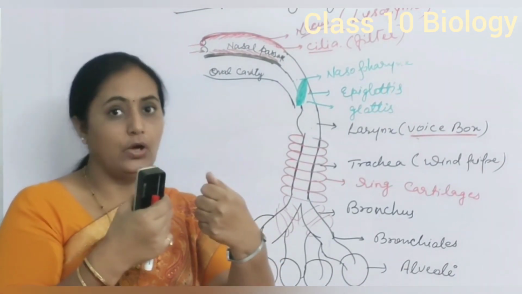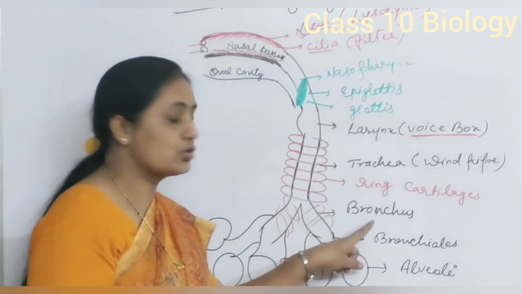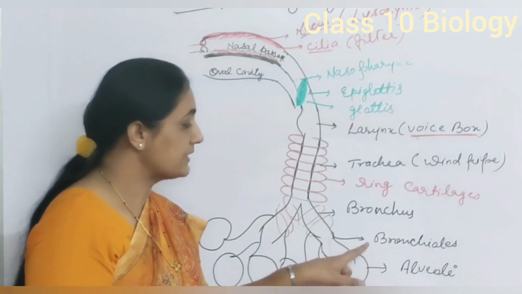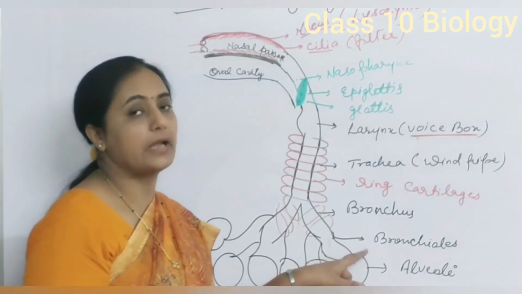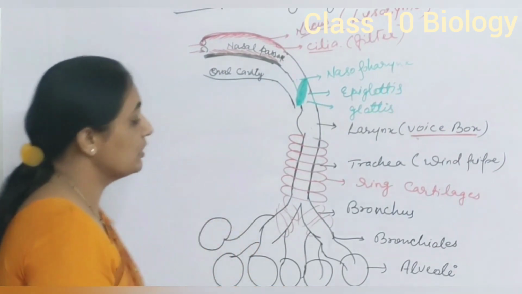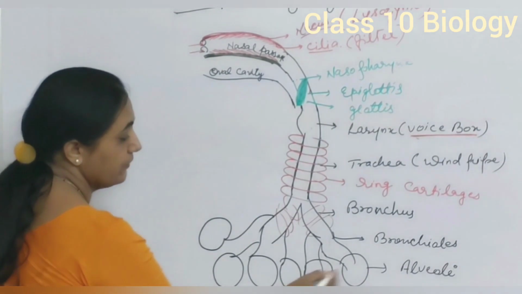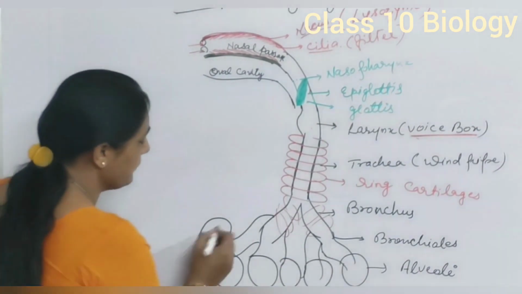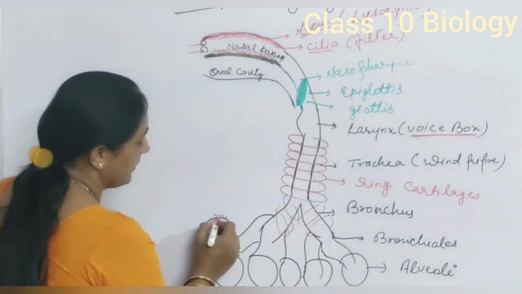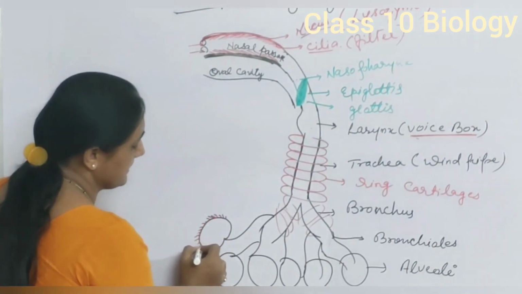Further, trachea divides into two parts, that is called bronchus. And bronchus again redivides into primary, secondary and tertiary bronchioles. These bronchioles end in a sac-like structure called alveoli. These alveoli are totally surrounded by blood vessels.